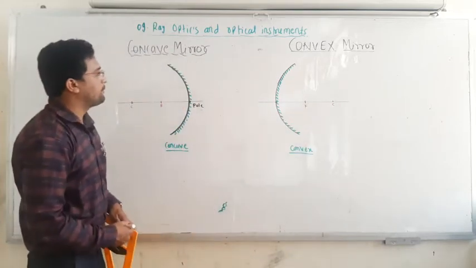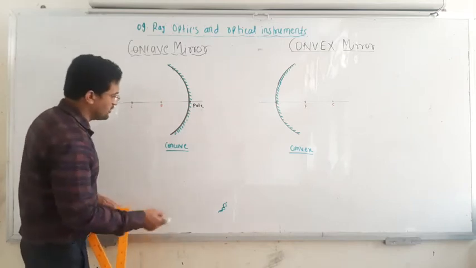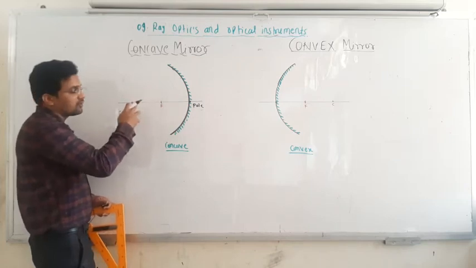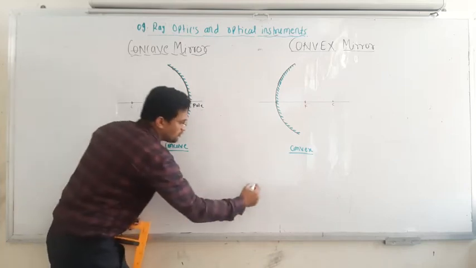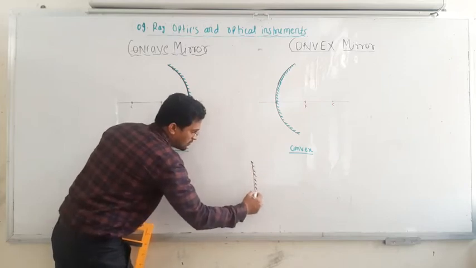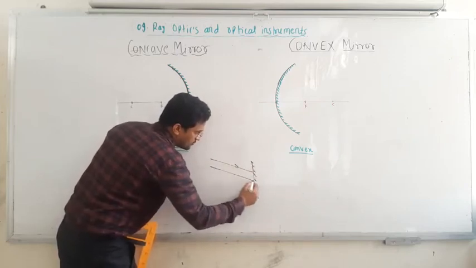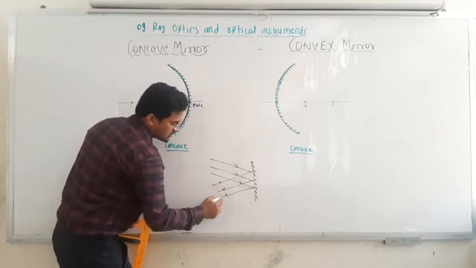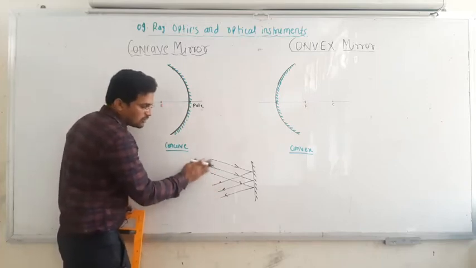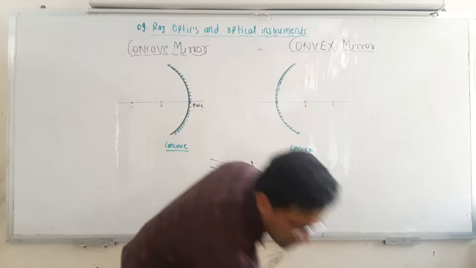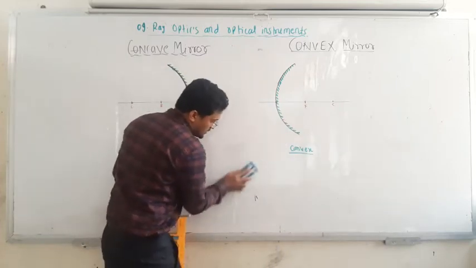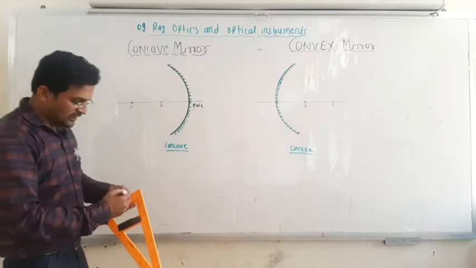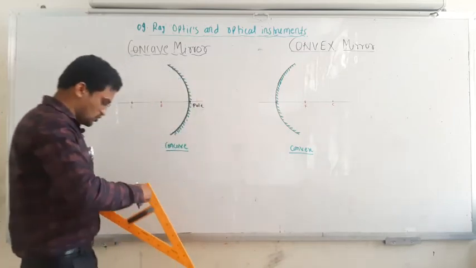Suppose a parallel beam of light is incident on spherical surfaces. How does the reflection take place? If you consider a plane mirror and a parallel beam of light is incident like this, the rays are reflected parallel, and they are not going to meet anywhere. That is the reflection in a plane mirror. But in a curved or spherical surface, the reflection occurs in a different manner.